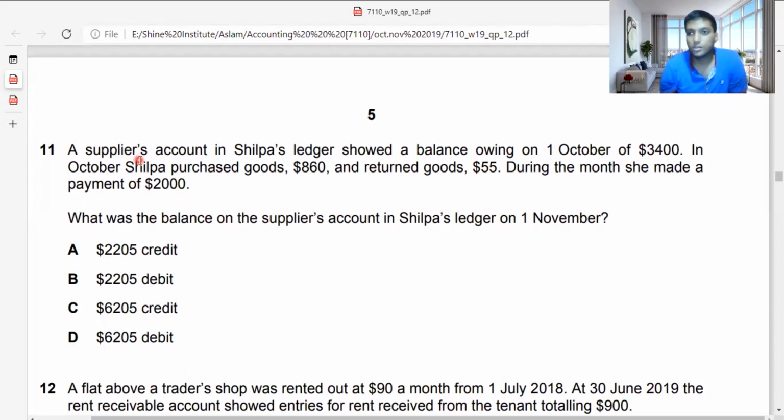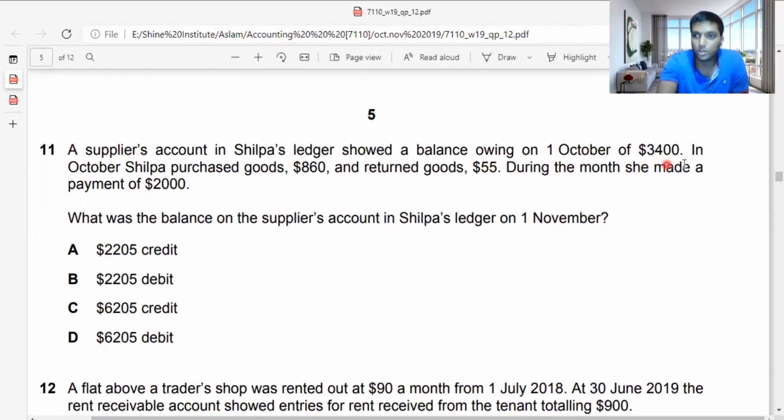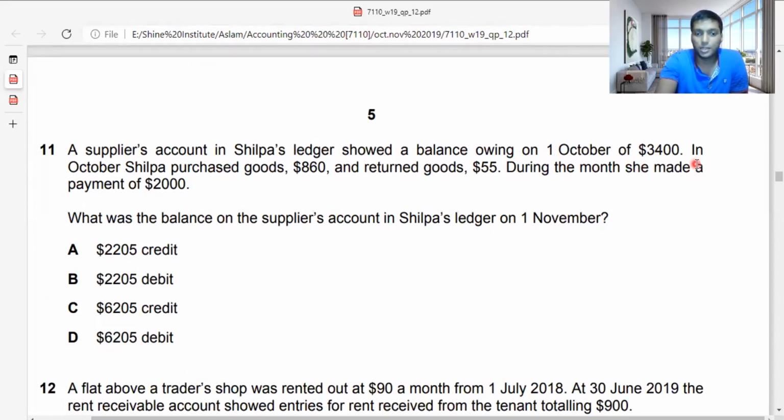A supplier's account in Shilpa's ledger showed a balance owing on 1st October of 3,400. So under Shilpa's account, it's a supplier. A supplier is a credit entry because it's a liability. In October, Shilpa purchased goods 860 and returned goods 55. During the month, she made a payment of 2,000. What was the balance on the supplier's account in Shilpa's ledger on 1st November?